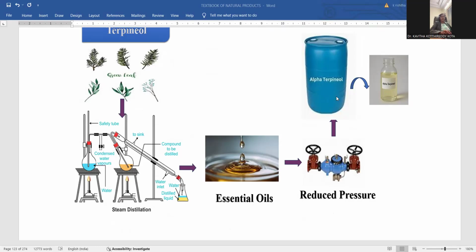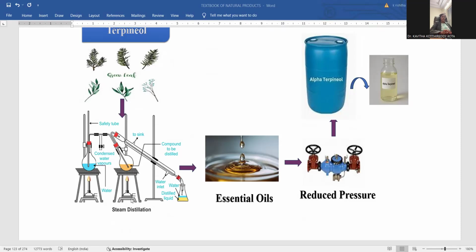Hopefully, it is really informative. Really, you can understand what is happening during the extraction process. Leaves were taken and finely ground, mixed with solvent and heated to high temperature so that steam will be generated, and water circulation is able to condense the vapors of this compound in another container.